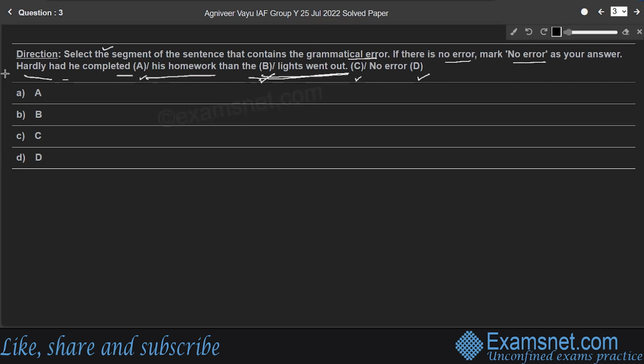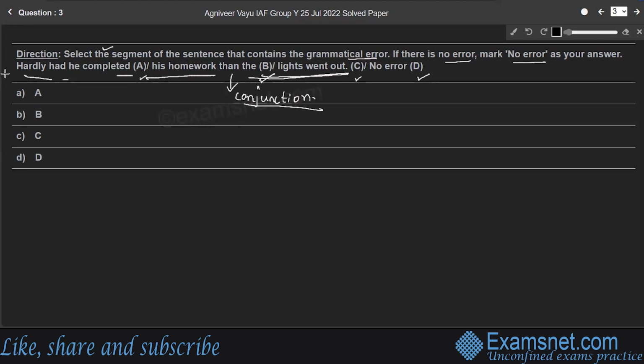And there is a word in between two phrases, which is than. So which is a conjunction. Conjunction means it is a word that is used for joining other words, phrases or sentences. So we need conjunction, right? Here than is called conjunction here.